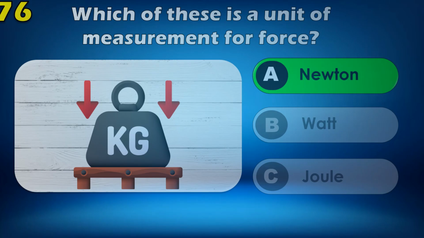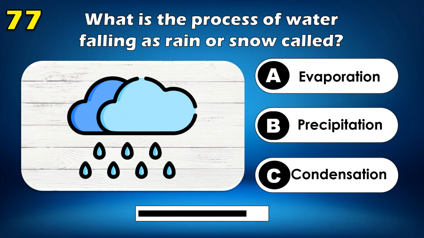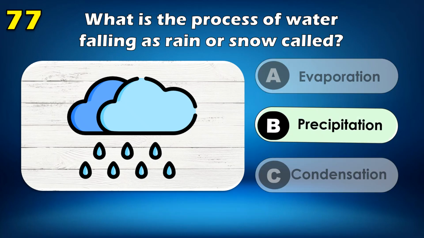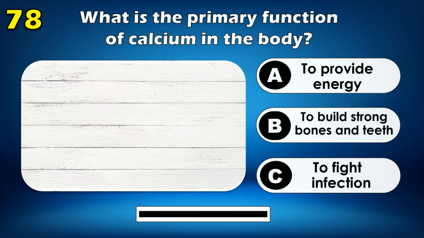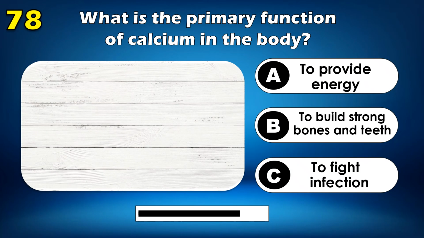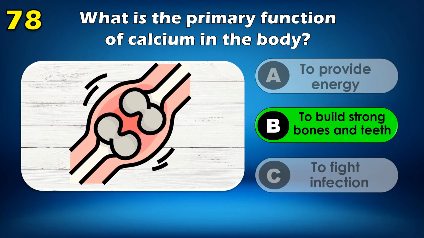One year. Which of these is a unit of measurement for force? Newton. What is the process of water falling as rain or snow called? Precipitation. What is the primary function of calcium in the body? To build strong bones and teeth.